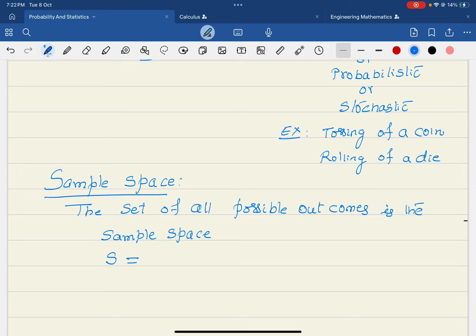We generally denote the sample space by S. If our experiment is tossing a coin, then the sample space is either tail or head.